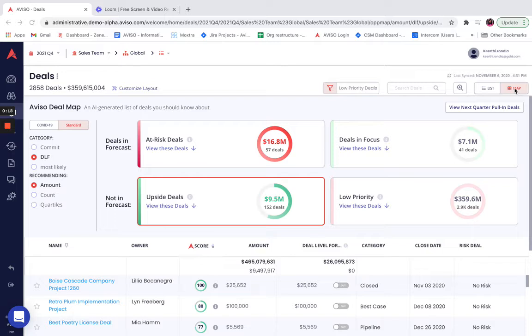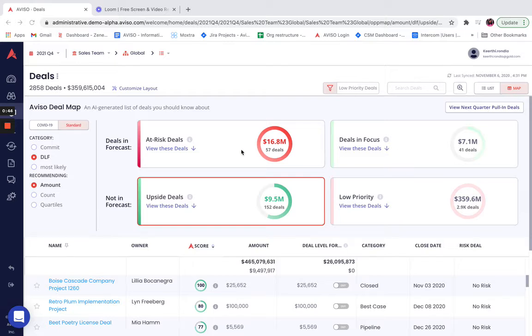The primary objective of this feature is to help you identify the deals at risk and also share the list of upside deals that are worth pursuing. All your deals are divided into 4 quartiles, and this can be further sorted by your sales forecasting categories, amount, and count. The first quartile talks about deals in focus, wherein you as well as Aviso are in agreement that these deals can be closed within the quarter.